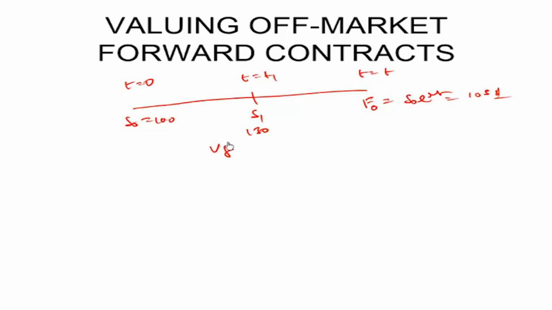Remember, value will be exactly equal and opposite. Now remember, to extinguish any derivative, since I've entered into this contract, if I want to extinguish this contract, I simply need to take an exact opposite position in a corresponding maturity contract.